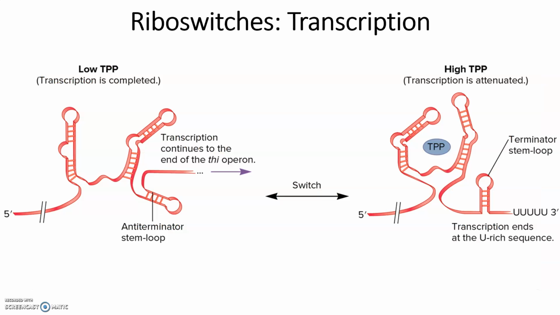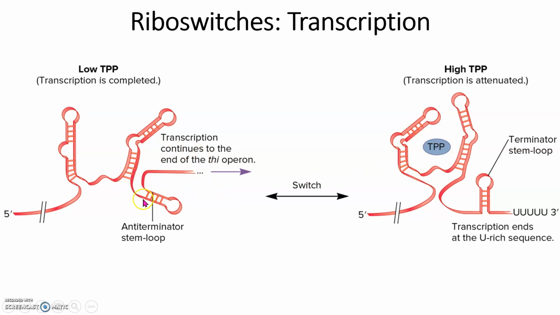So let's look at the riboswitch for transcription. We have our two conformations, and we're switching back and forth depending on if we have a small molecule. In this case, our molecule is TPP, or thiamine pyrophosphate. So when it's low, we have our active molecule. When we have high TPP, we're now going to inhibit. So how do we inhibit?